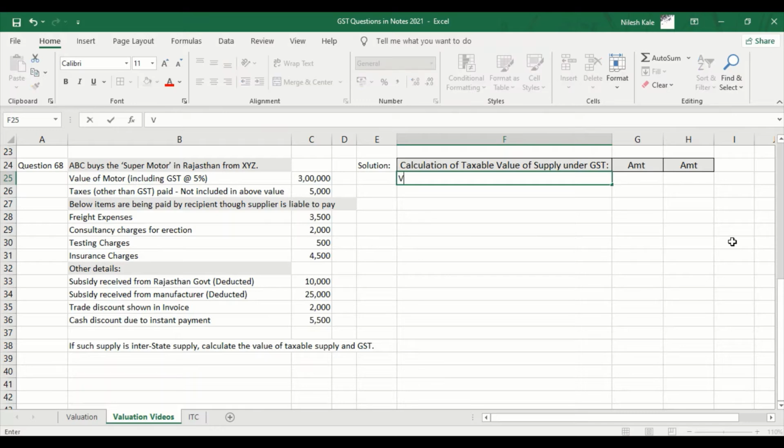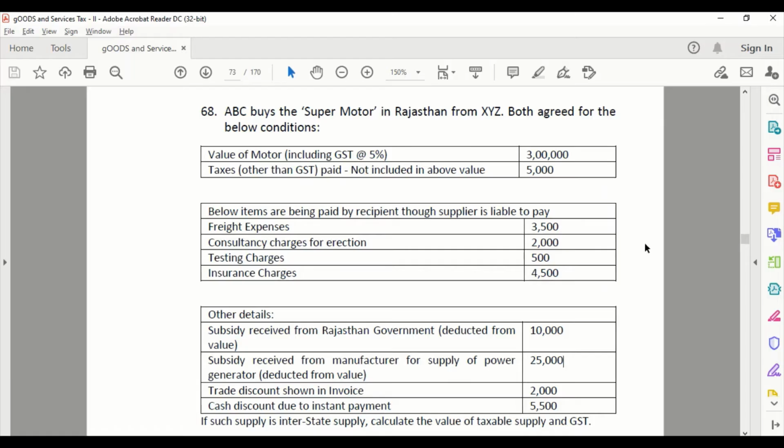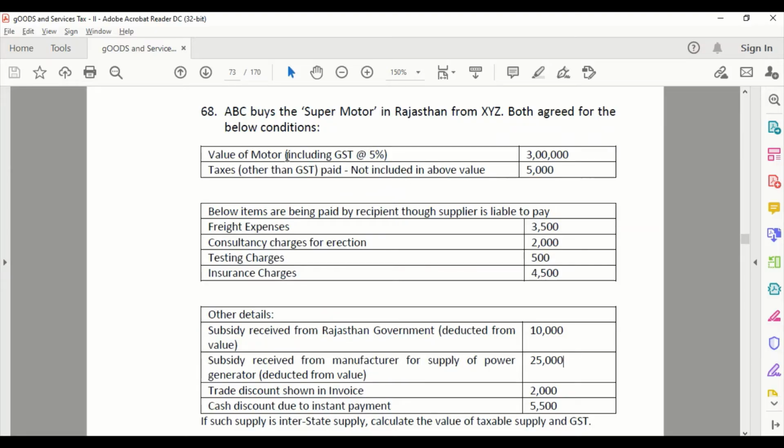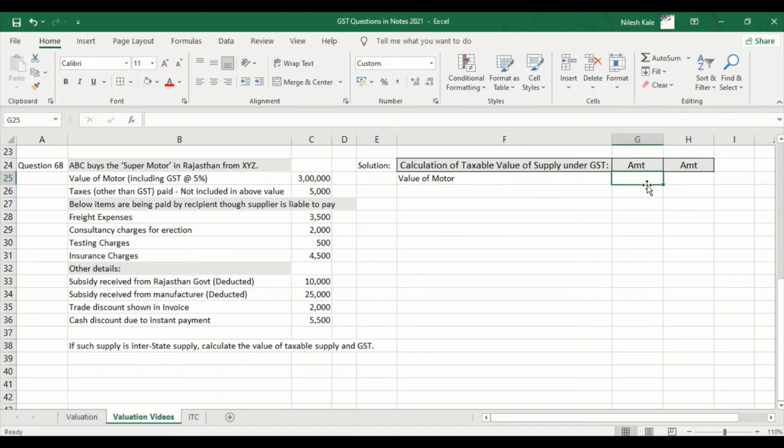Let us start with the value of motor. This is including GST 5%. That is 3 lakh rupees, right? I will just write here 3 lakh rupee.